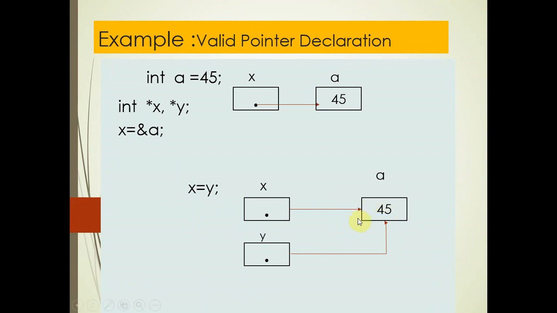Here the value of a is 45, a is a variable and x points to a. But with the help of this statement, x equals y, y also points to the same variable. So in this case, when you print the value at x, it will print 45. When you print the value at y, because x and y both point to the value of a, it will also print the same value.